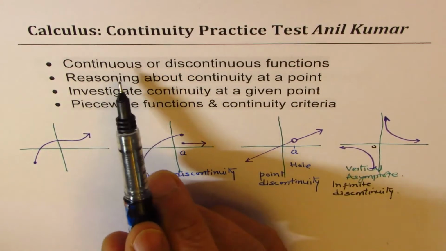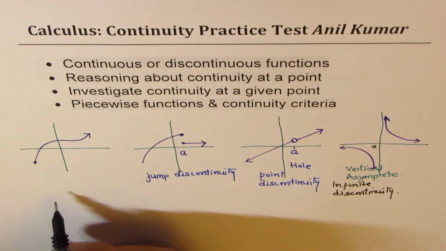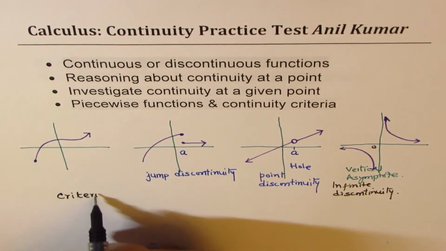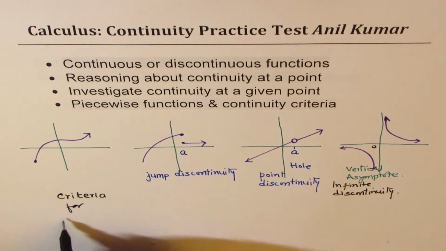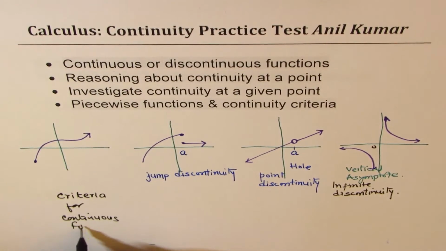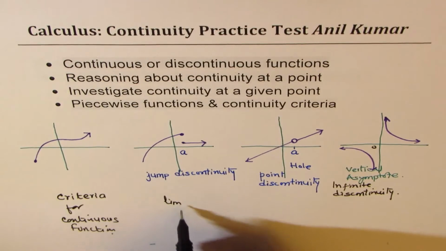Now the criteria for a continuous function is, let me write down the criteria here, and then we'll discuss it further. We should have the limit of the function.